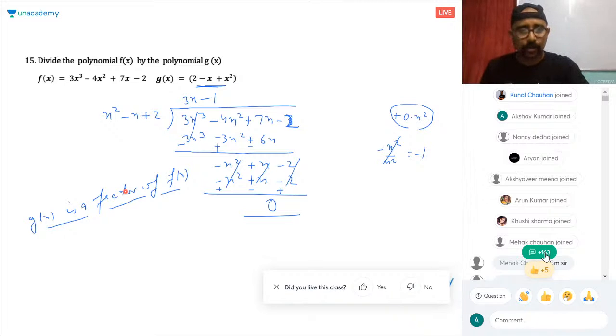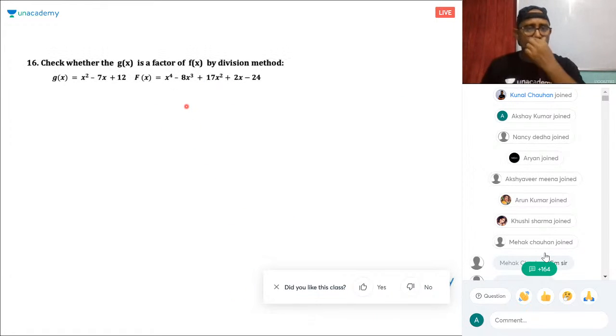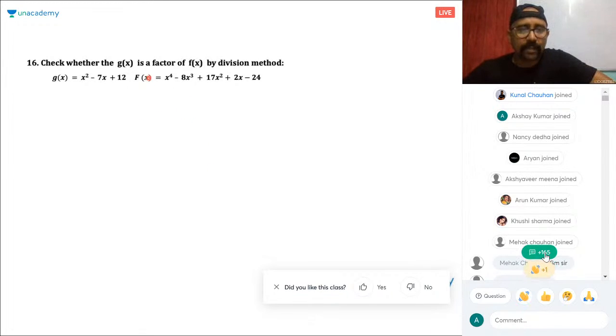Yeah, chalo, let's do one more sum for this. Then we'll wind up the session for today. Give me this answer. By division method, you have to check whether this is a factor or not. Let's see who gives me the right answer. I'm just giving you 1 minute. Time starts now. 60 seconds. Tell me whether this is a factor or not.